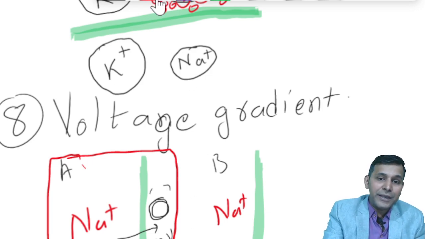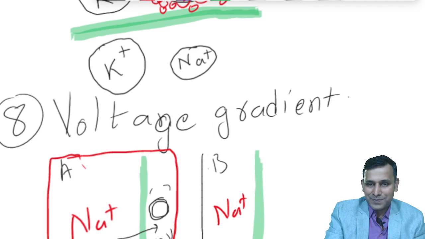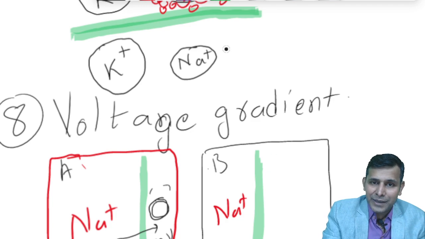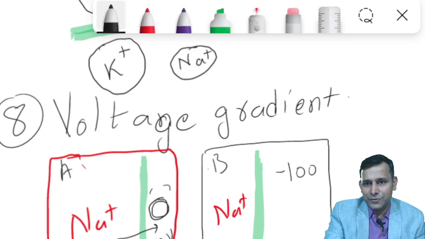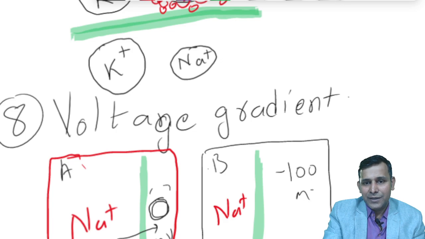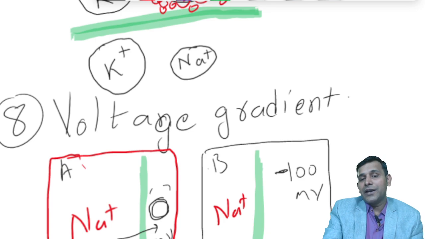But let us compare it with the B one. In case B, on the other side of the membrane, we actually create a voltage of, say, minus 100 millivolts. You know, voltage can be positive and can be negative. So we have created a negative voltage of minus 100 millivolts.